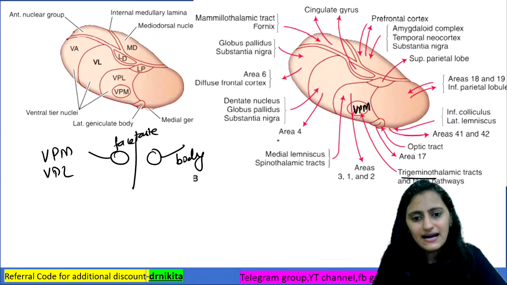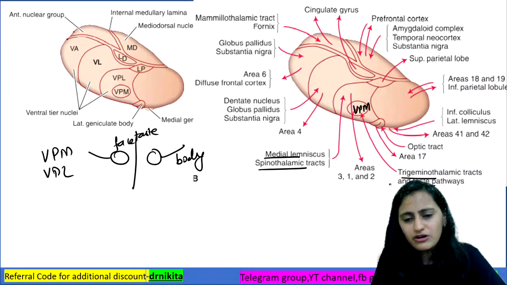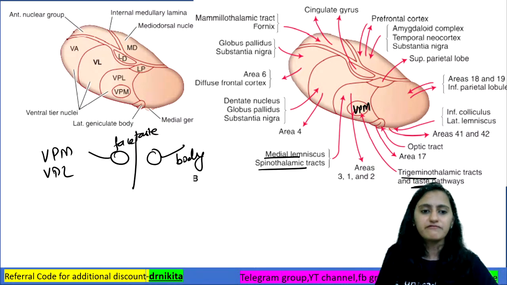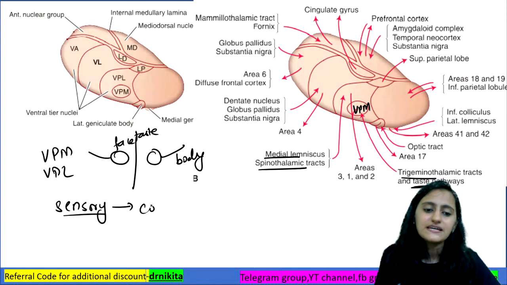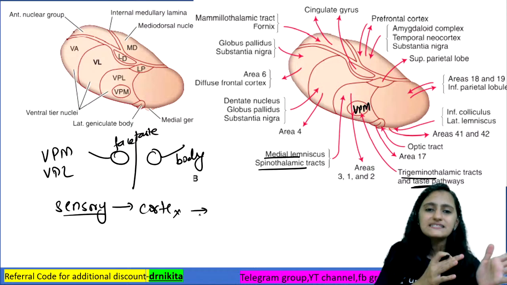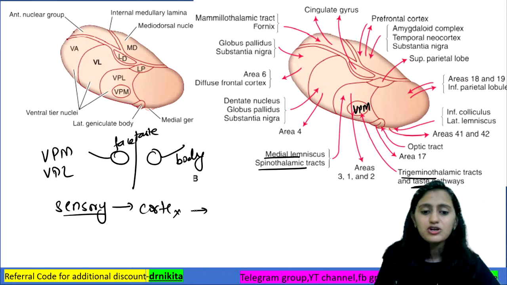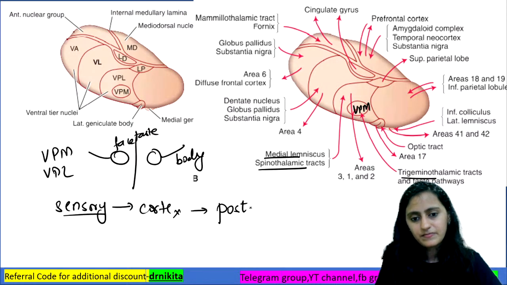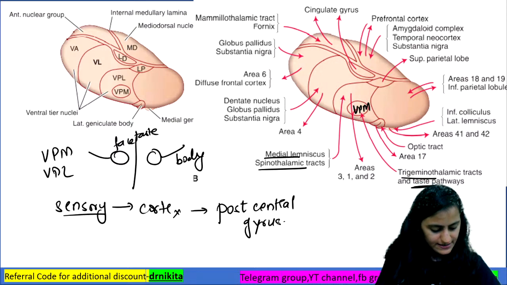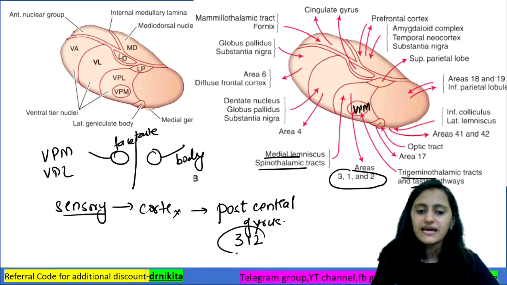What goes to VPL? The medial lemniscus and the spinal lemniscus. Now both of these carry the main sensations of the body. So which is the main sensory cortex, the area in the cerebral cortex? Is it the precentral gyrus or the postcentral gyrus? Precentral or postcentral, which is the sensory cortex? Pre or post? It is the postcentral gyrus. Okay, postcentral gyrus. Yes, areas 3, 1, 2. So it goes to areas 3, 1, 2.